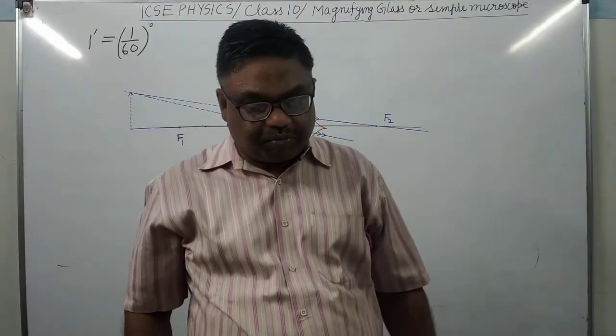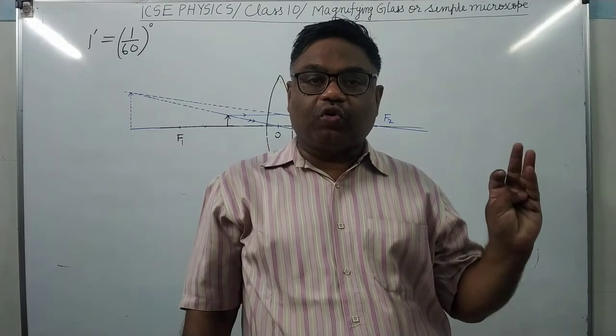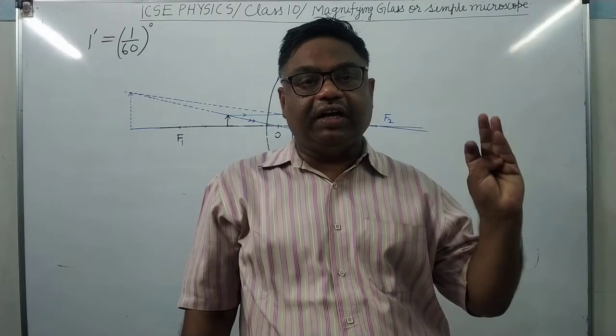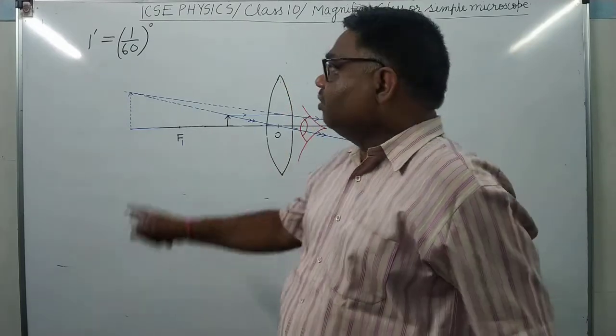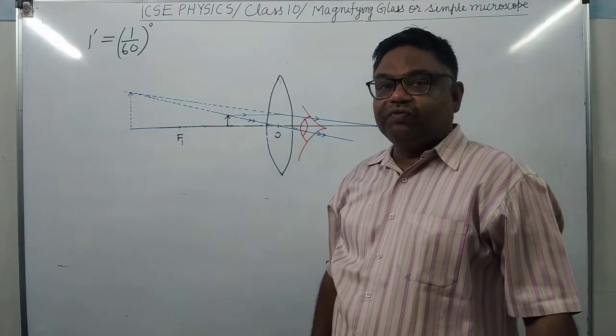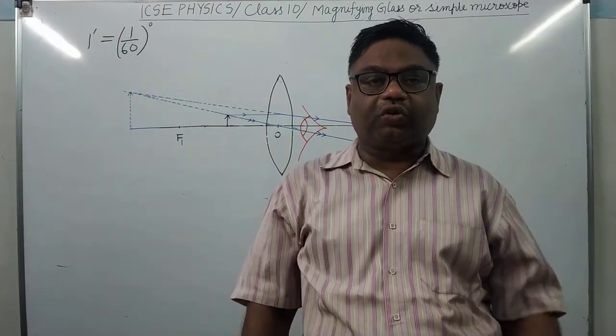What is a simple microscope? It is an instrument which is used to observe microscopic objects which cannot be observed with the help of the unaided eye. They subtend a visual angle smaller than 1 minute. That's why they are not visible. In order to observe such objects, we use a simple microscope.